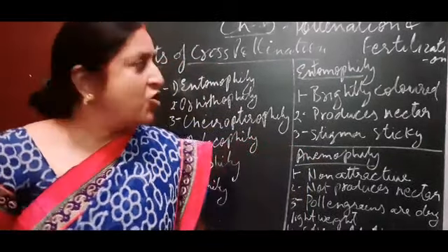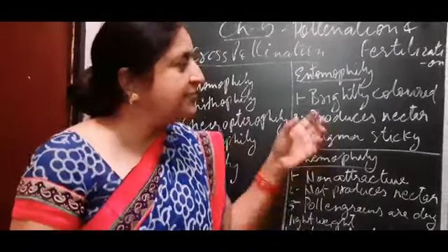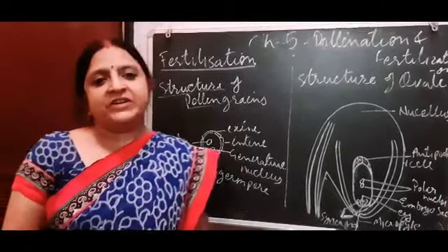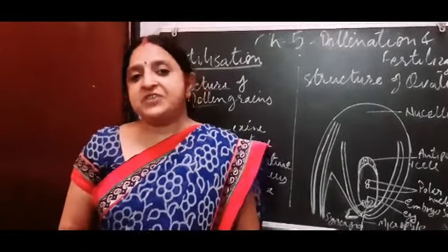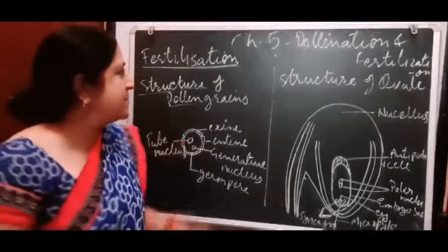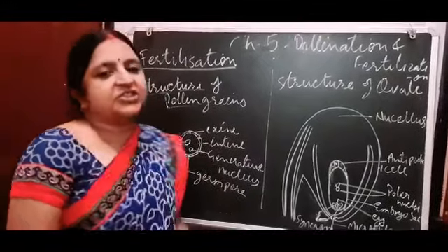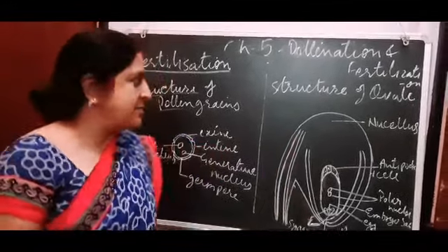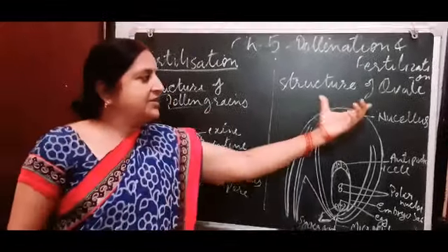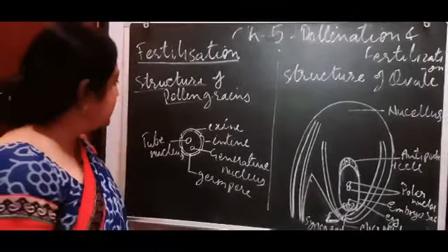Now this is all about pollination. Now I will explain the next topic of your chapter, fertilization. We all know fertilization is the fusion of male and female gametes. The process of fusion of male and female gametes is called fertilization. Now we will study the structure of male and female gametes. The male gamete in the flower is the pollen grain, while the female gamete is the ovule. Now let's study the structure of these reproductive units.